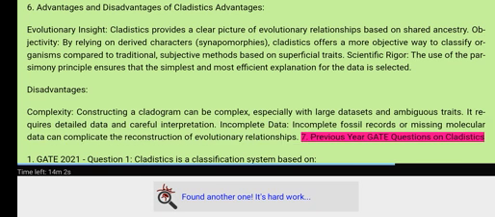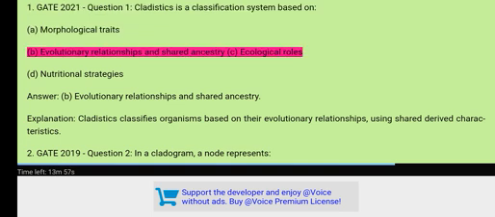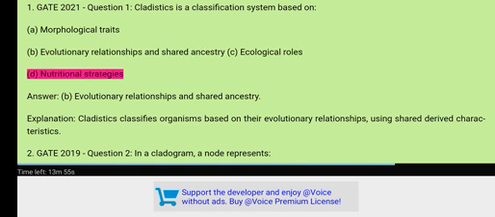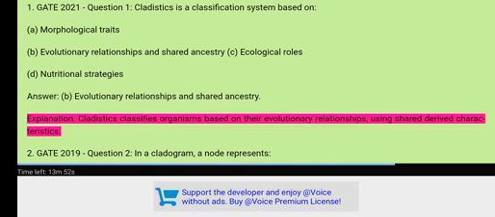7. Previous year GATE questions on cladistics. 1. GATE 2021, Question 1. Cladistics is a classification system based on: A. Morphological traits. B. Evolutionary relationships and shared ancestry. C. Ecological roles. D. Nutritional strategies. Answer: B. Evolutionary relationships and shared ancestry. Explanation: Cladistics classifies organisms based on their evolutionary relationships, using shared derived characteristics.